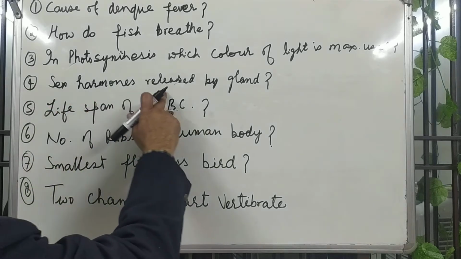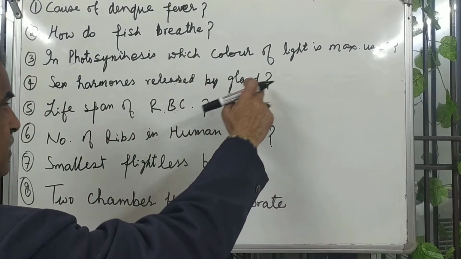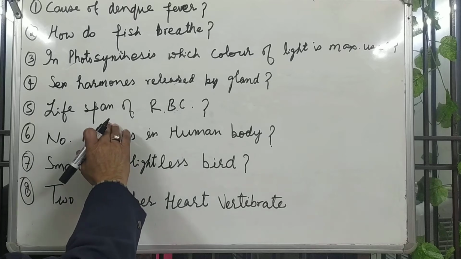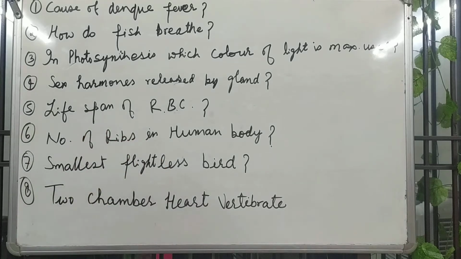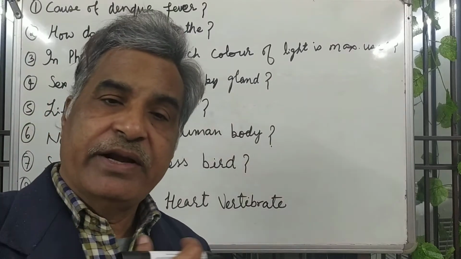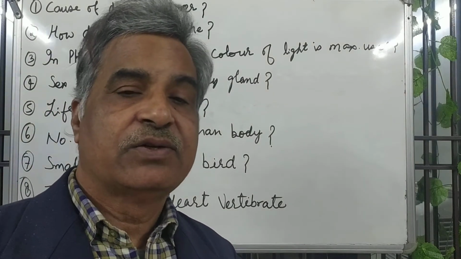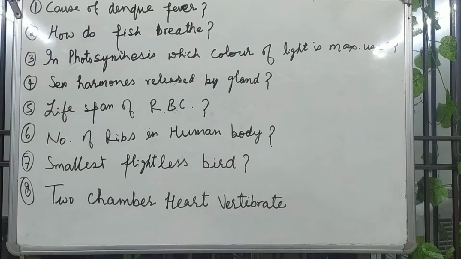Six hormones are released by a gland. You have to tell that gland's name. What is the lifespan of RBC, red blood corpuscles? And the number of ribs in the human body. In the human body there are ribs, so you have to tell the number of ribs.